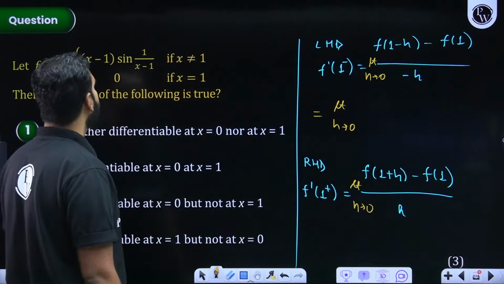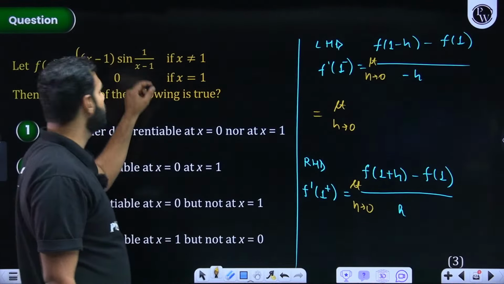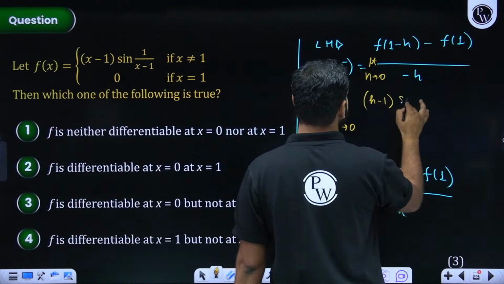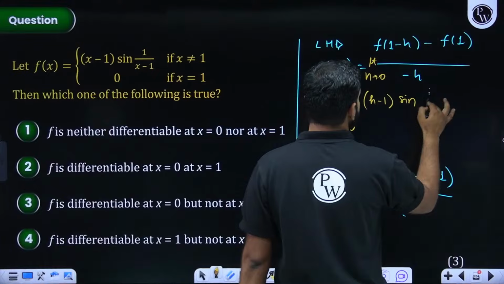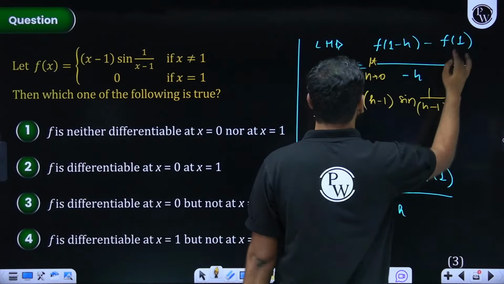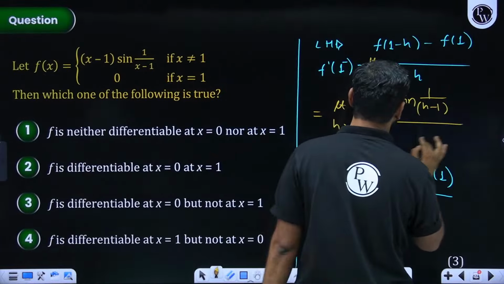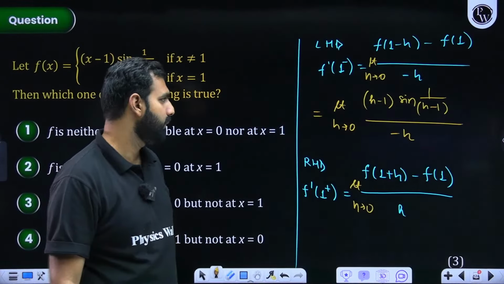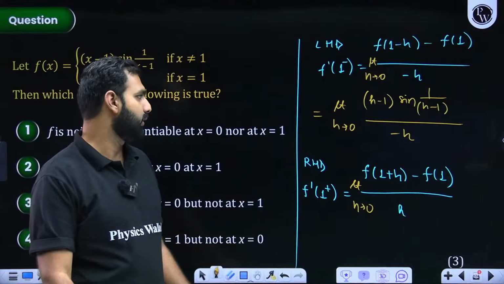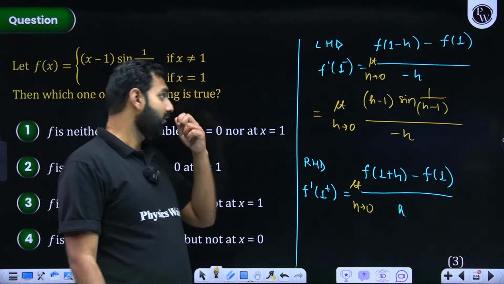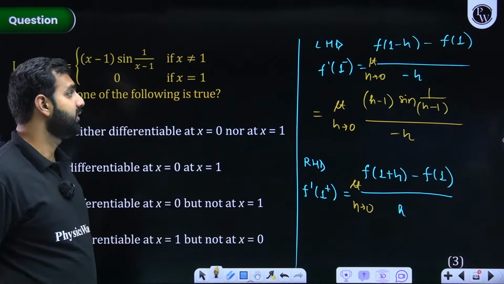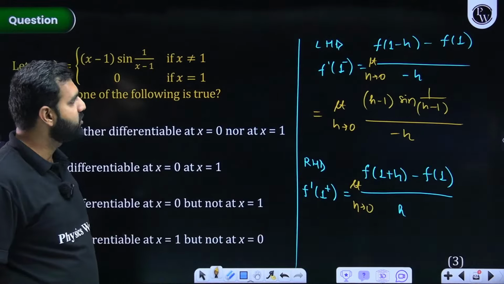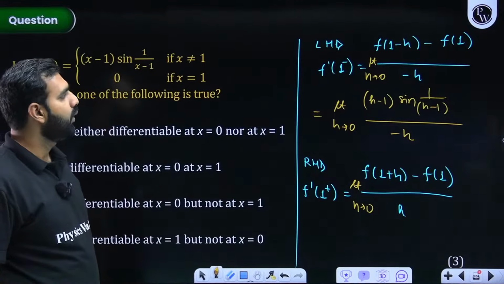So f of 1 minus h will be this definition. It will be h minus 1 times sine of 1 upon h minus 1, and there it is f of 1, which is 0, divided by minus h. I hope you all are listening and understanding without any confusion. Are you all there? So here, if I substitute h by 0, what do I get? If I replace h by 0, I think we are going great. h minus 1 sine 1 upon h minus 1.